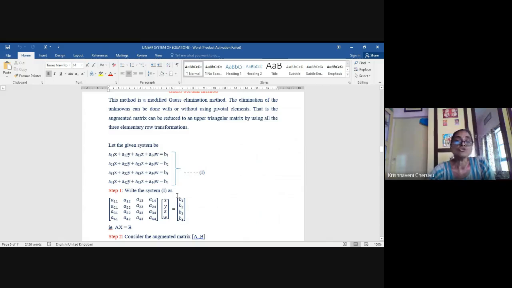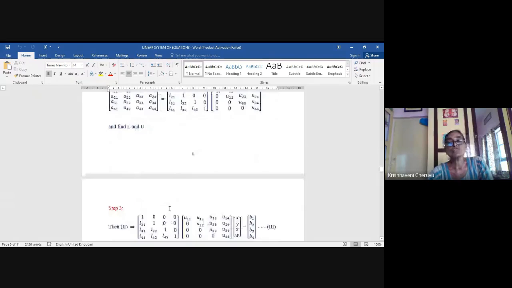To solve this system of linear equations by iterative methods, you must first check whether the system is diagonally dominant. Okay, that you must do without fail, girls.